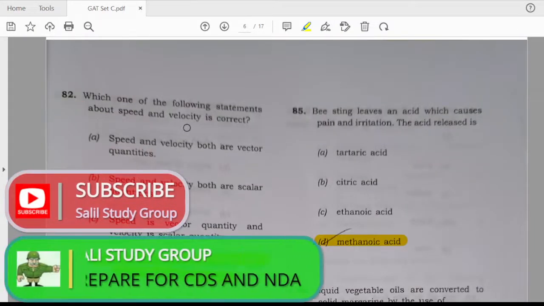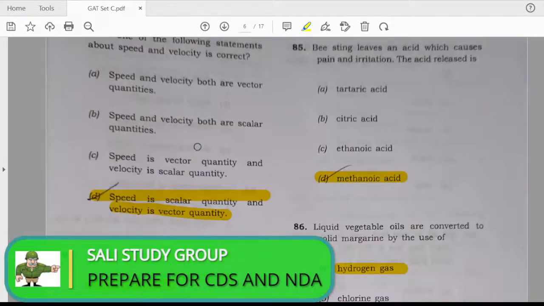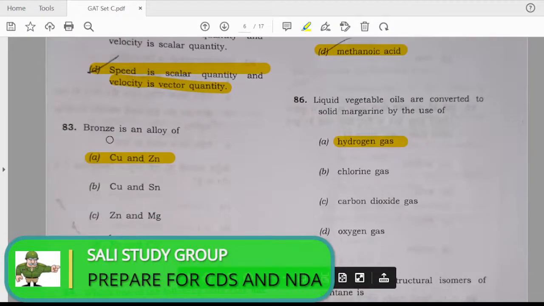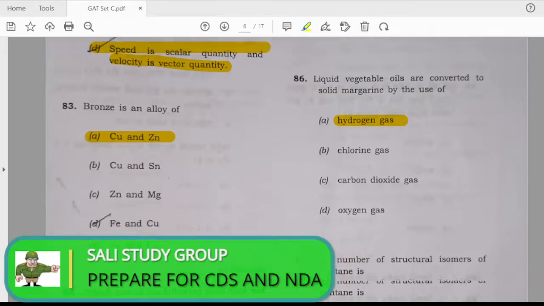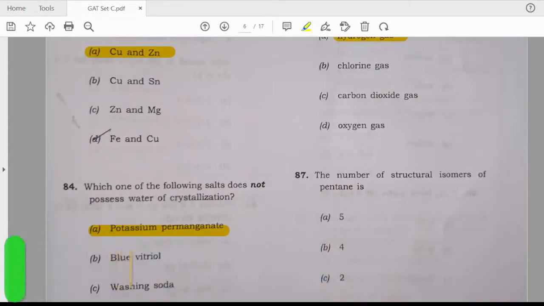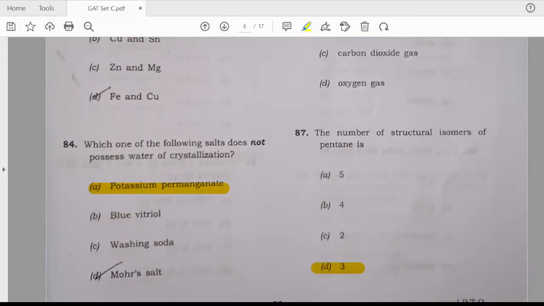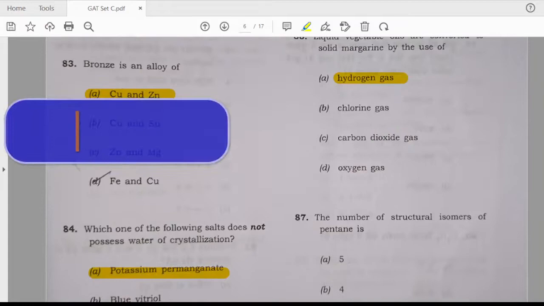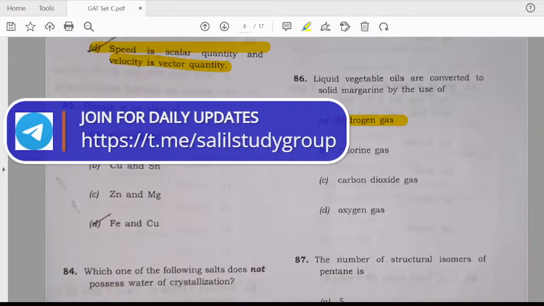Which one of the following statements about speed and velocity is correct? The answer is: speed is a scalar quantity and velocity is a vector quantity. Bronze is an alloy of copper and zinc. Which of the following salts does not possess water of crystallization? Answer is potassium permanganate.